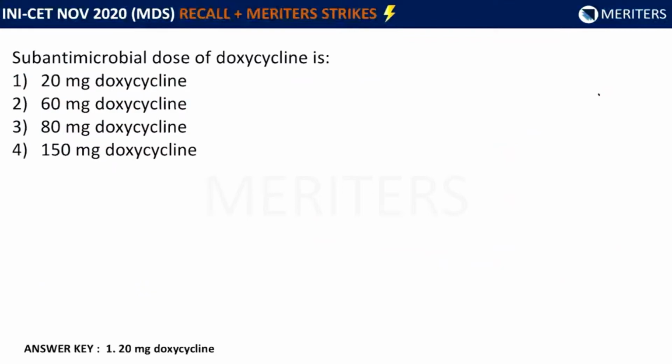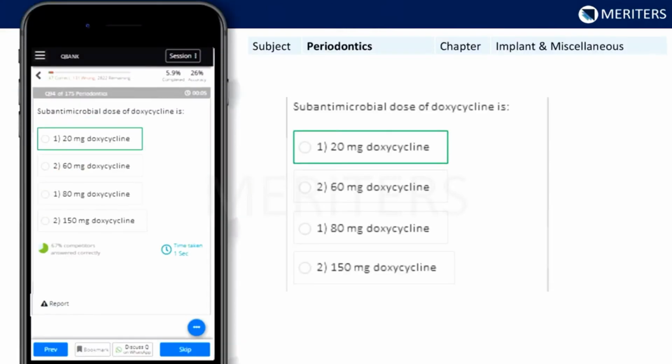The question is, sub-antimicrobial dose of doxycycline is, and the options are 20 milligrams, 60 milligrams, 80 milligrams, and 150 milligrams. Now, this is a direct question from Karanza. This is referring to Periostat, which is 20 milligrams of doxycycline hyclate, and the answer to this is 20 milligrams of doxycycline. This question is there in our practice test, and you can find it in the bites as well. It's a direct question.